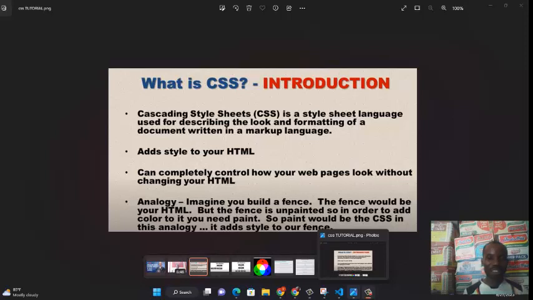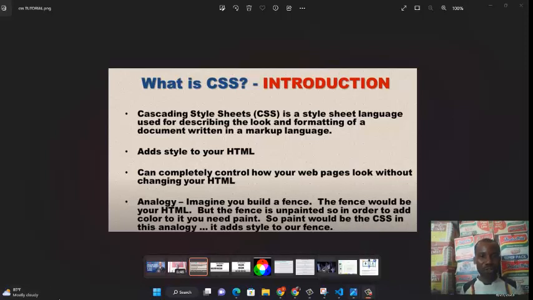Okay, before going to the CSS external, let me teach you CSS internal in a very small way. I'll just use one example just to show you that in CSS you can do your CSS in three ways. One, inline method. Two, internal method. And lastly, external method. We dealt with the inline method. Now, we want to go to the external method, but before then, let me show you how you can use the internal method to run your CSS.